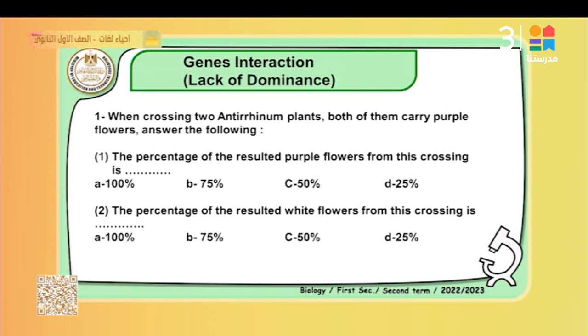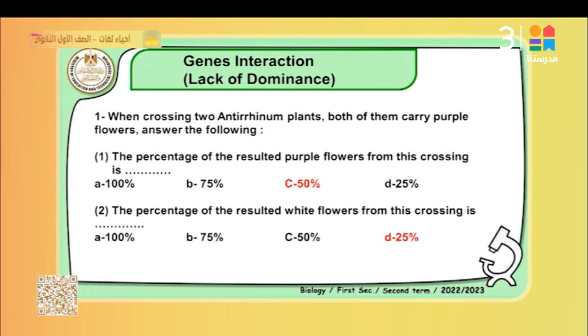Why? Because in the second generation, both purple parents are RW, producing two types. That means 50%, one from red and the other from white. So the best answer is C, 50%. Number 2, the percentage of white flowers from this crossing is 1 out of 4, that means 25%. So the best answer is D.